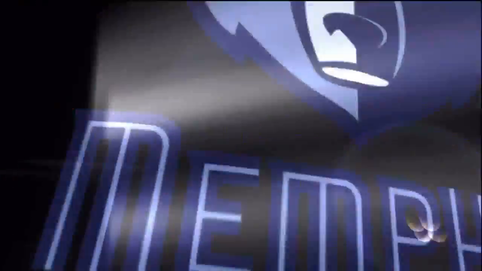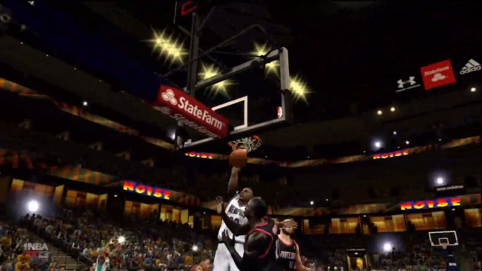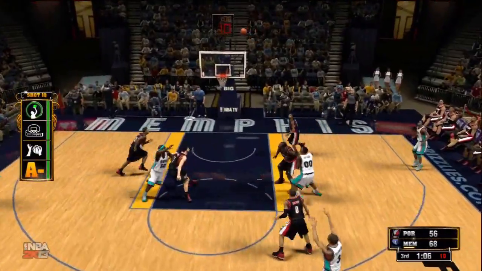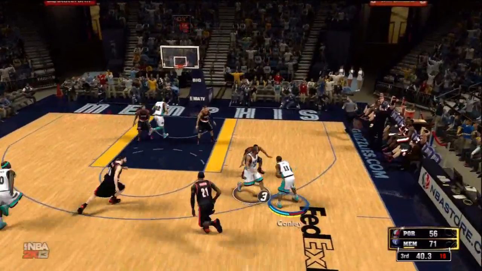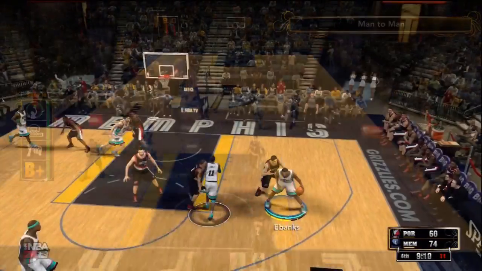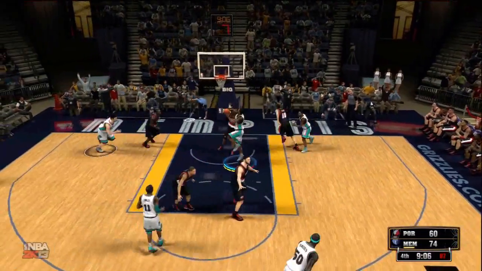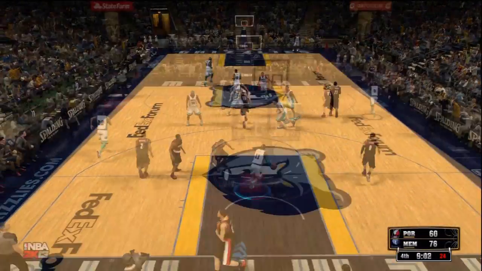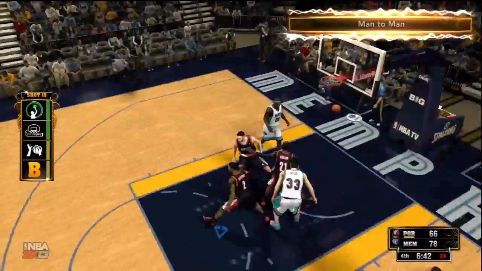Rudy Gay's number 22 on this team. I think he's number 20 on the Kings, like, if I'm not mistaken, on my Kings association. Like, it changed his number, which is kind of weird. Wayne Ellington does get redemption, though, right there. As does Mike Conley. Even though Mike Conley's actually having a very good game. And that was Devin Ebanks getting, I'm pretty sure, his one and only shot in the game.